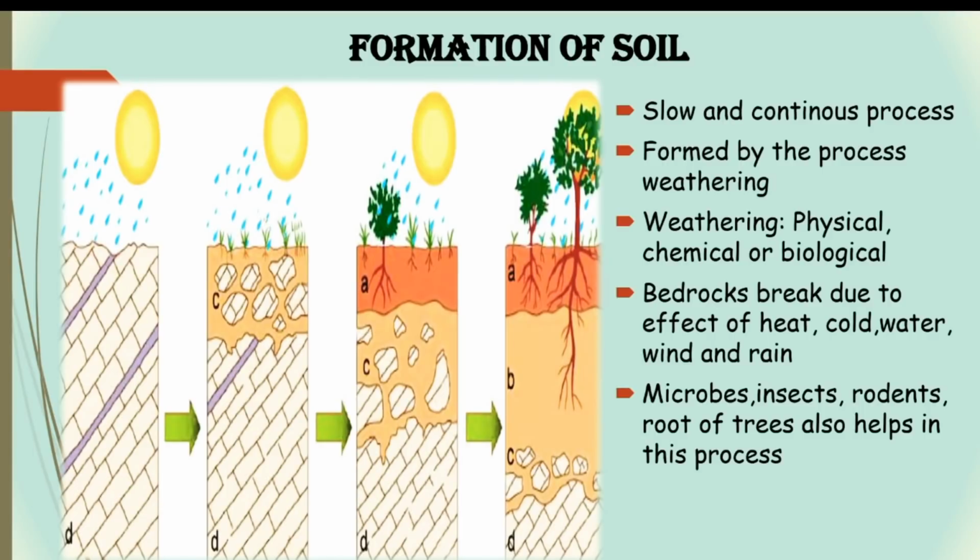Weathering can be physical, chemical and biological. The bedrock breaks down into pieces due to the effects of heat, cold, water, wind and rain. Microbes, insects and rodents also help in this process. The roots of trees also help in the weathering process.